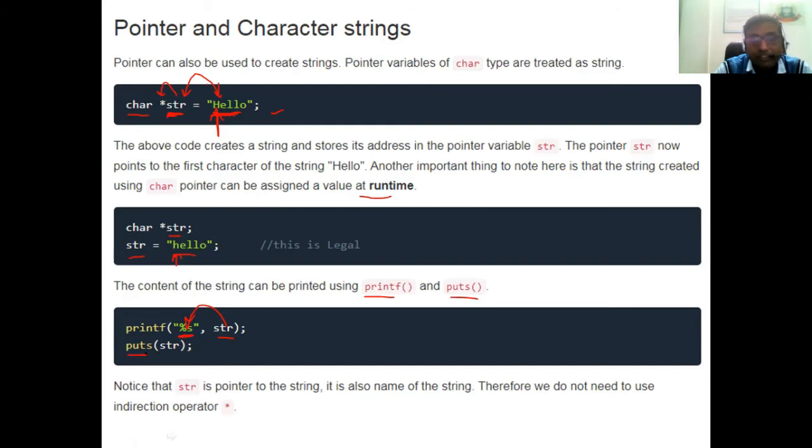It is a function which is available in the string.h header file. So putS is just like a printf statement. Okay, so whenever we are doing an operation on the string, you can use the putS and getS functions. putS is used for printing the values of the string, whereas getS is used for getting the values for the particular string from the user. So putS str will print the value of str directly.